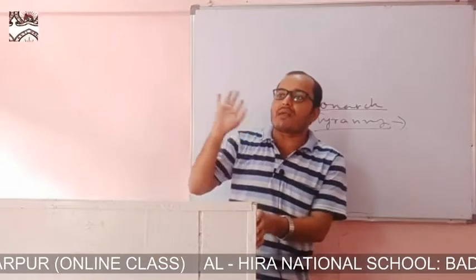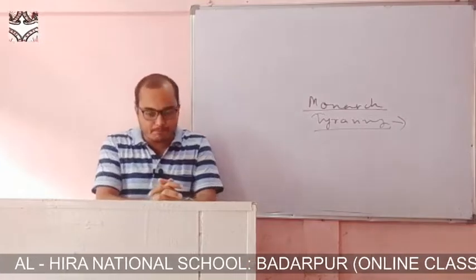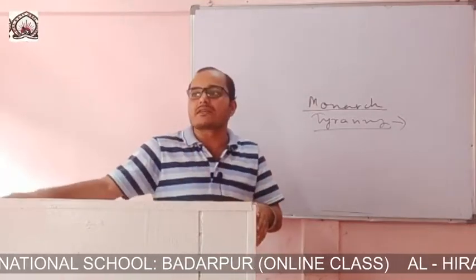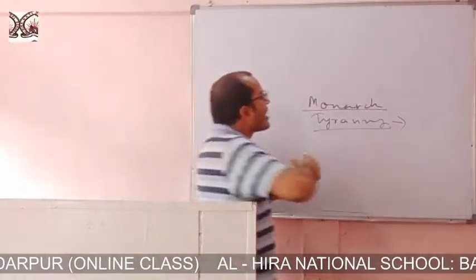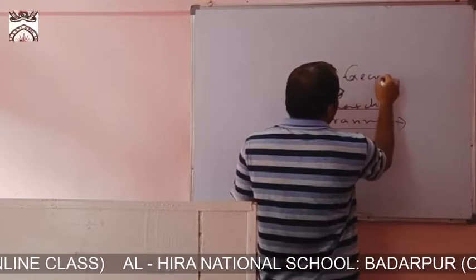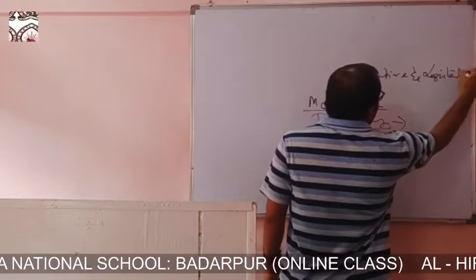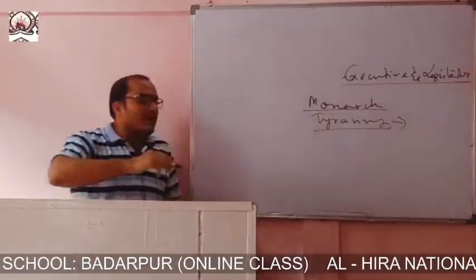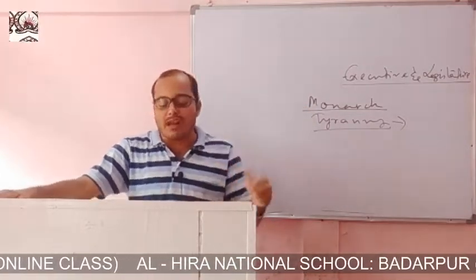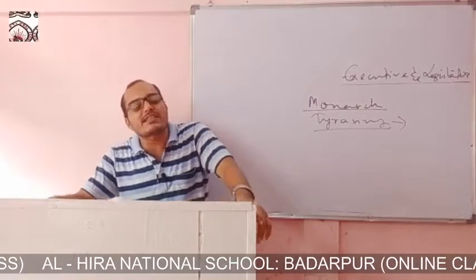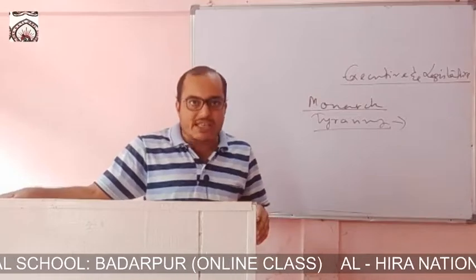The first one is the parliamentary form of government, and this type of government is most popular at present. It has been named parliamentary form of government on the basis of the relation between the executive and the legislature. This is the main basis of this form of government, and for the first time this type of government came into being in London. Now we will see the different characteristics of this type of government.